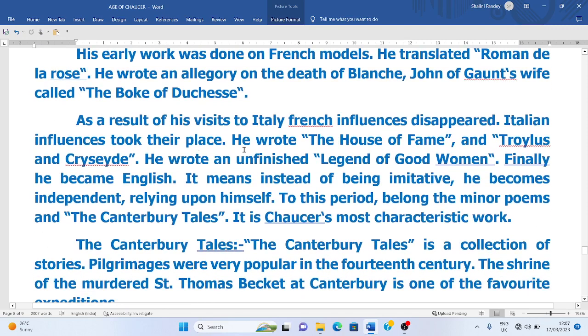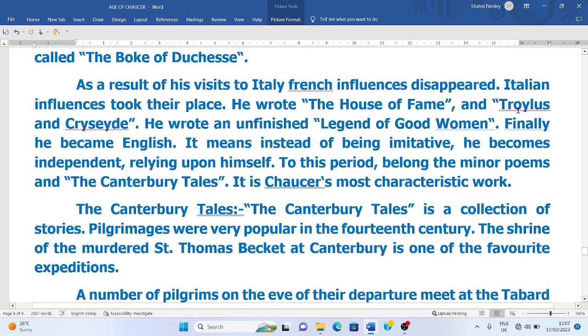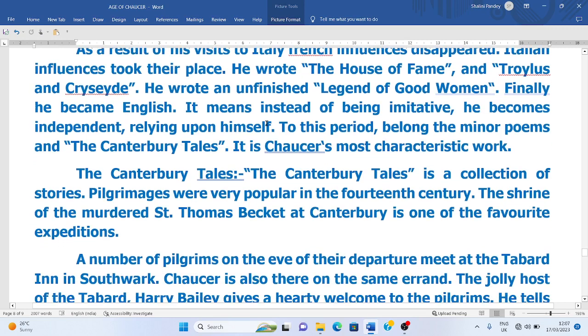Now, as a result of his visit to Italy, French influence disappeared. So, Italian influence took its place. He wrote The House of Fame under the influence of Italy, and Troilus and Criseyde. So this was under the influence of Italy, and House of Fame was a great work, and Troilus and Criseyde was a narrative poem. And this Troilus and Criseyde was the subject upon which William Shakespeare also wrote his work, Troilus and Cressida. And Chaucer wrote an unfinished Legend of Good Women.